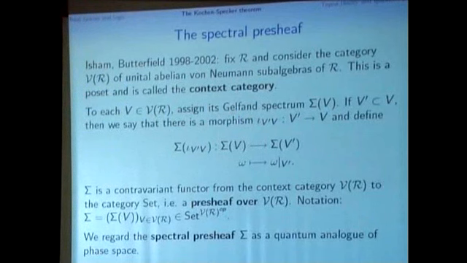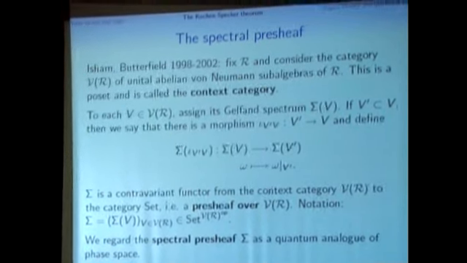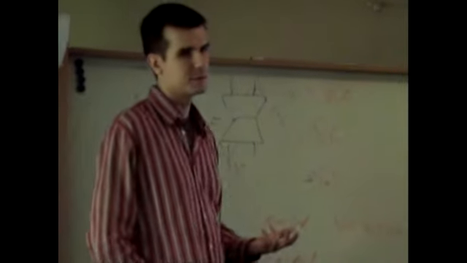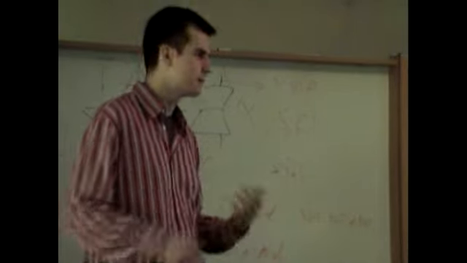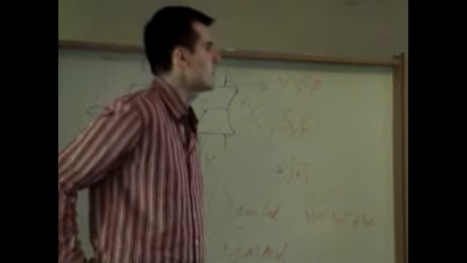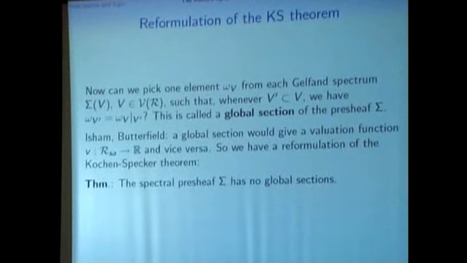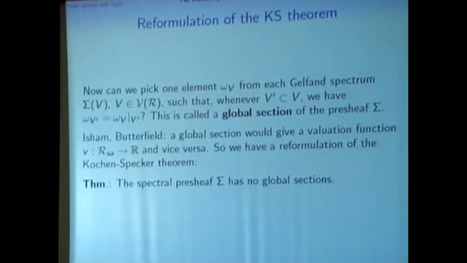And what we suggest, and what becomes clearer now, is that the spectral presheaf sigma may serve as a kind of quantum analog of phase space, and I want to make this a little clearer. Well, first of all, what Isham and Butterfield did is this reformulation of the Kochen-Specker theorem.